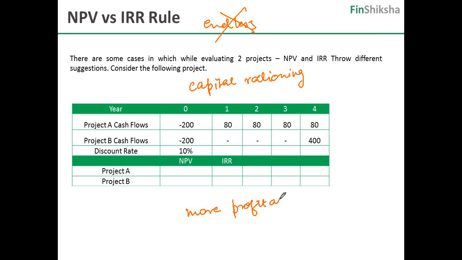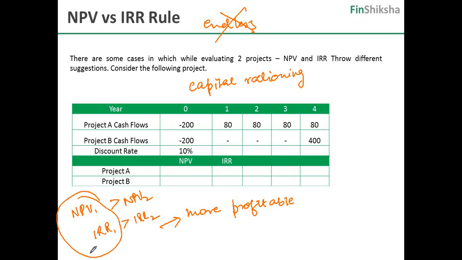So common sense, if I have two projects, the one which is more profitable is what I will look at. Now, in the event of a straightforward understanding, let's say project 1 NPV 1 is greater than NPV 2, IRR 1 is greater than IRR 2, it's a no-brainer. I have to pick this one. For the same investment, I have to pick project 1.